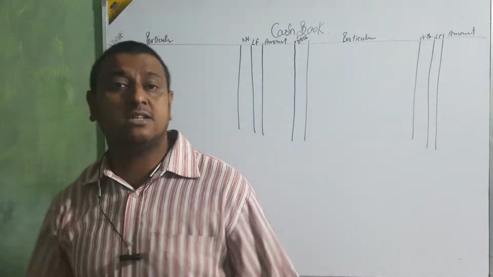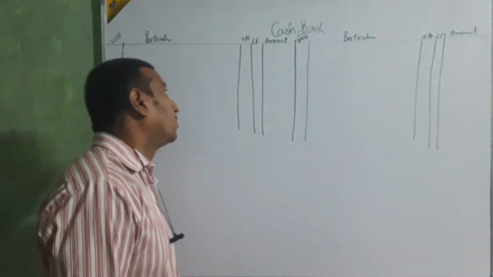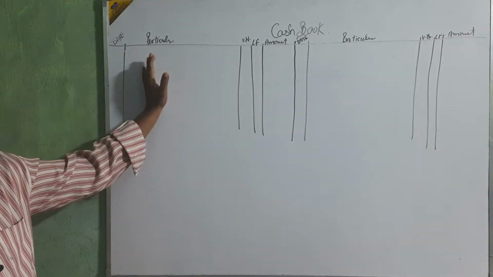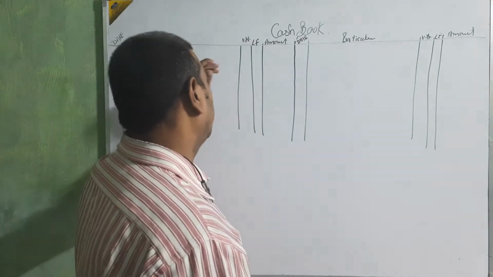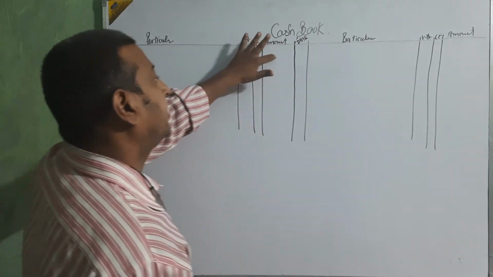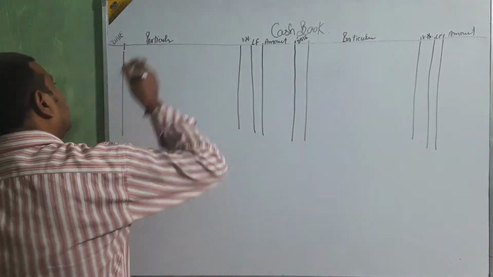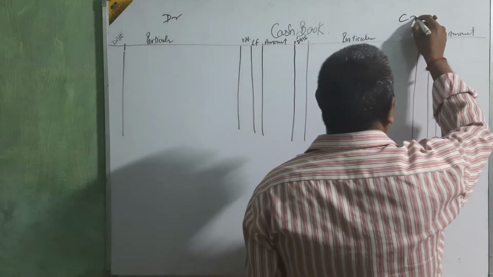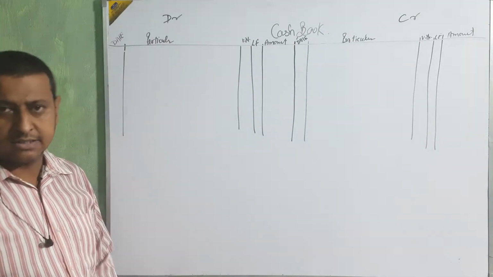Okay, this is the pro forma of a single column cash book. We have entered the date on this side, then particulars, what debit and what credit, then voucher number if given in the question, ledger folio showing from which ledger that amount is coming, and then the amount, what amount we are going to debit or credit. This side is debit and this side credit. Okay beta, this side debit and that side credit.